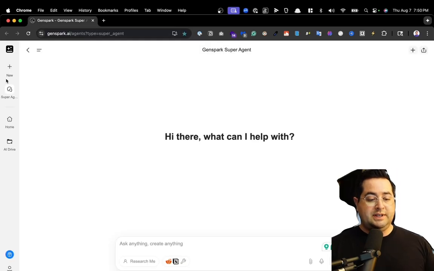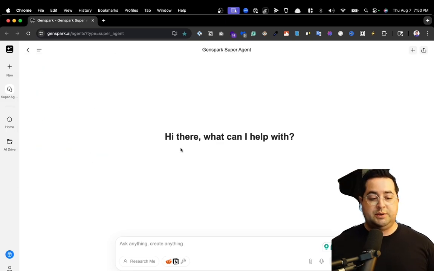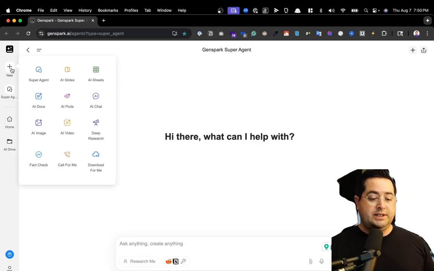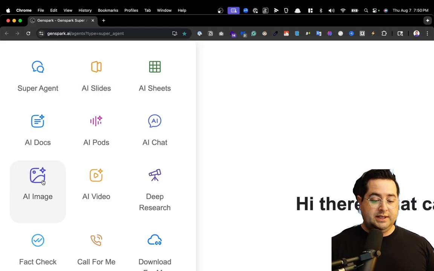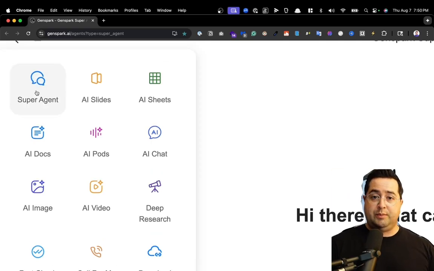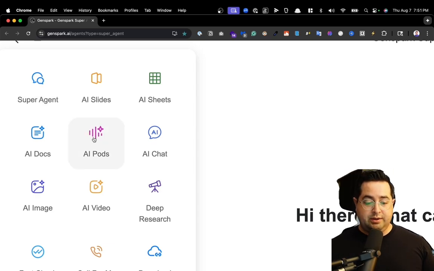Once you're logged in, on the left hand side, when you hover over the plus symbol, you can see all the different individual tools that are in Genspark. To summarize, ChatGPT 3 and 4, when they came out, basically all they did was regurgitate text. 5 can now create presentations and do a lot more. Genspark has 9 large language models inside of it, plus a suite of tools that you can create, such as slides, presentations, and documents. Under the super agent, you can do deep research like Manus. You can create applications, presentations, lead magnets. Then you can turn any text into an audio podcast where 2 characters are talking to each other.